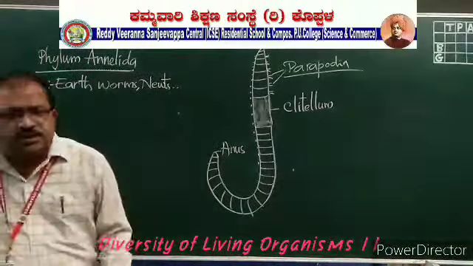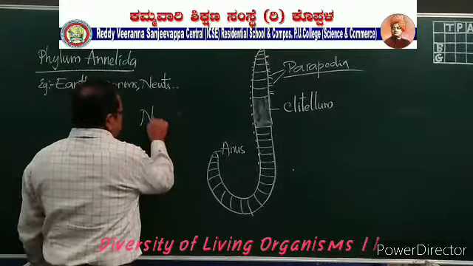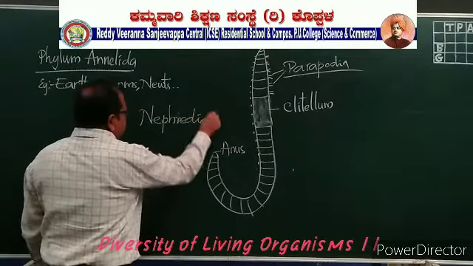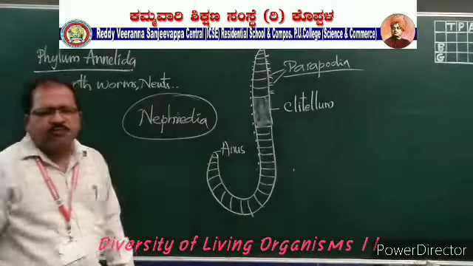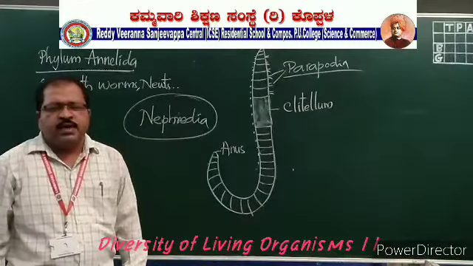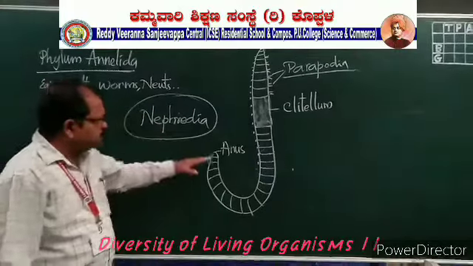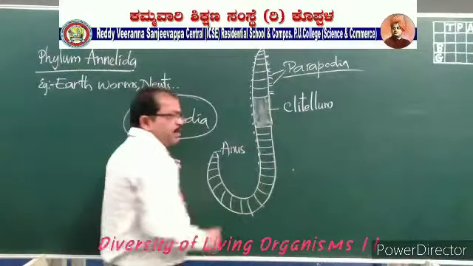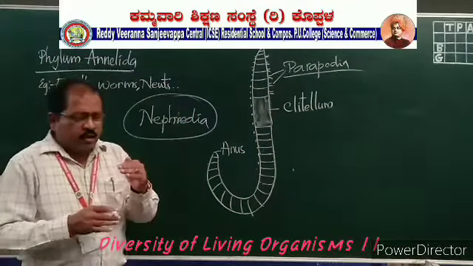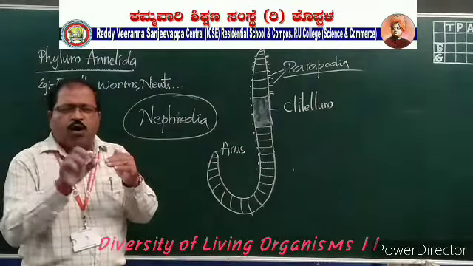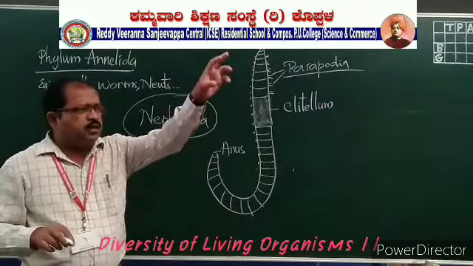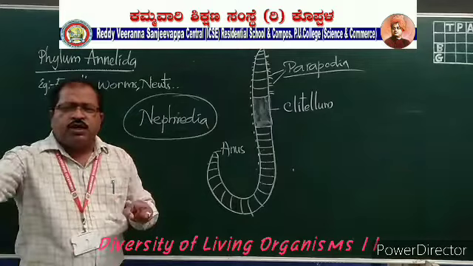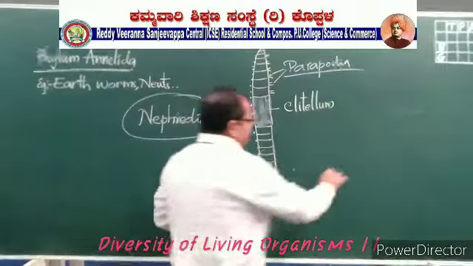And excretion takes place by cells called nephridia. Nephridia are the excretory organs of the earthworms. Okay, and these nephridia are present in the segments. These will be connected to the outside of the body, and those will be opened by small holes. So the excretory material collected by the nephridia is sent out through these nephridiopores in this way.